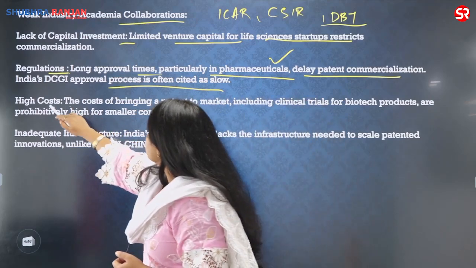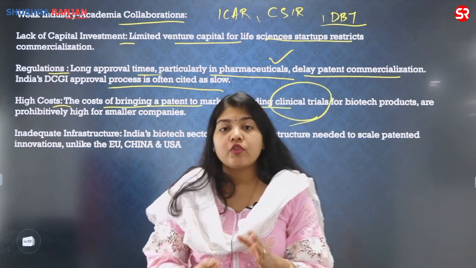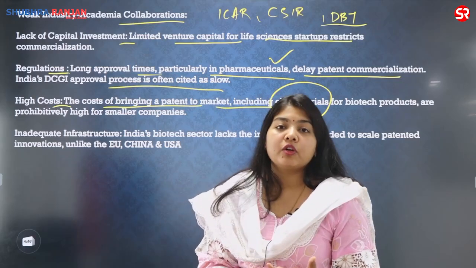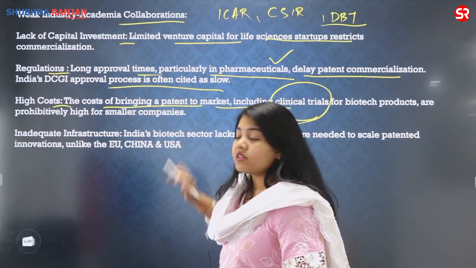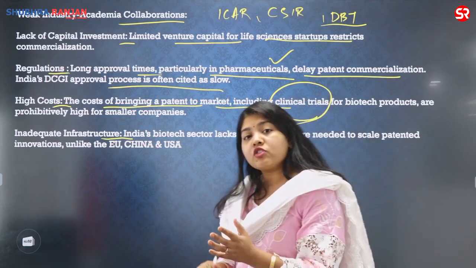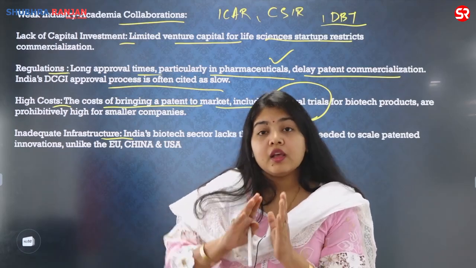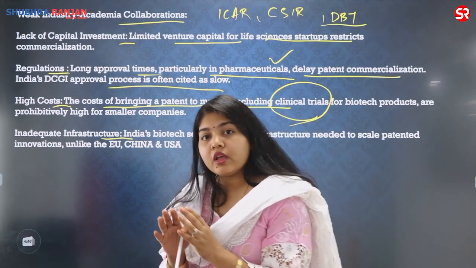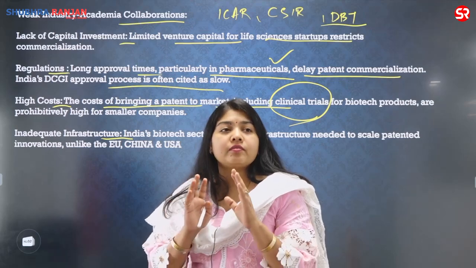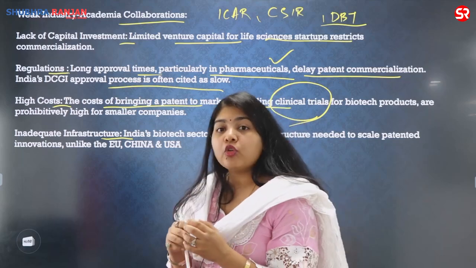Then you have the higher cost, the cost of bringing a patent to the market, whether it is for clinical trials or even for building the products. The small companies fall behind. Since the small companies are not able to participate, the overall commercialization is lacking. Then inadequate infrastructure. India does not have enough labs. India, which is called the pharmacy to the world, can be called the lab of the world or the production house of the world only if we make good quality labs available, and the technical aspect is given more priority, when we train more human resources in that.